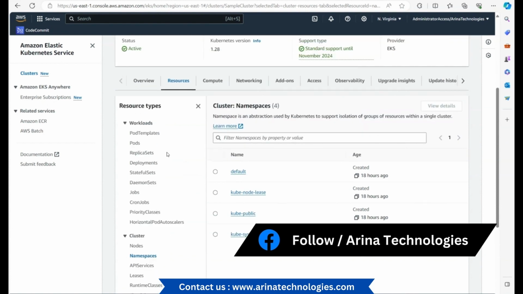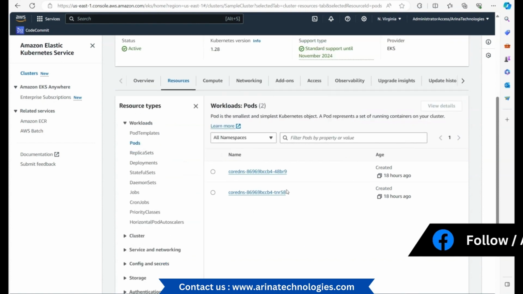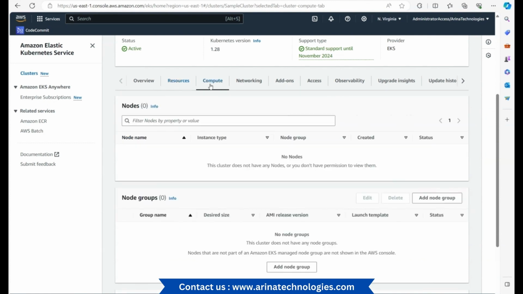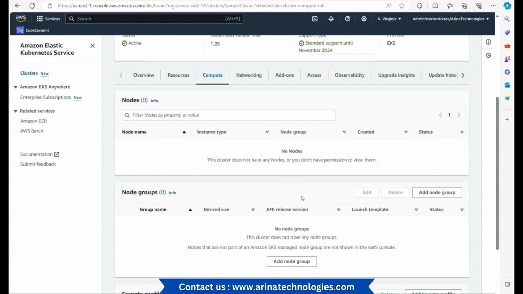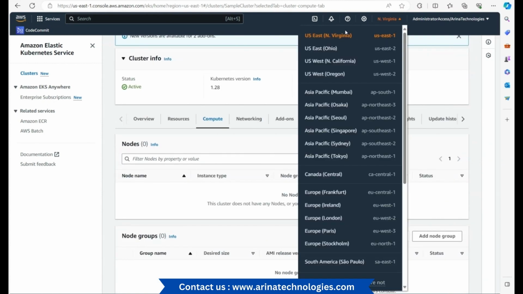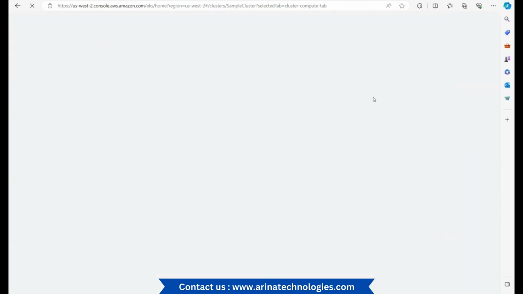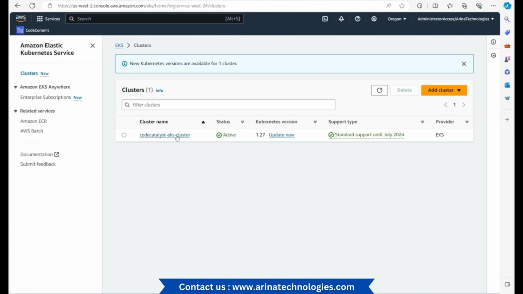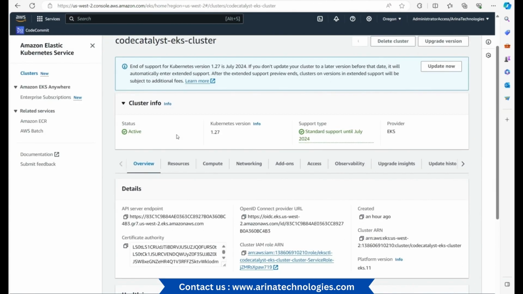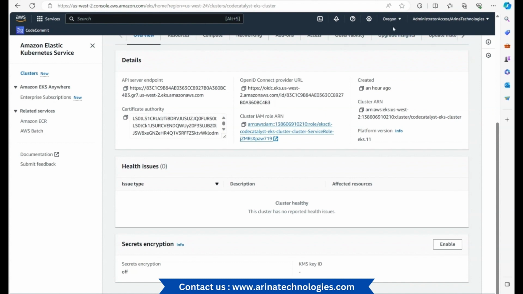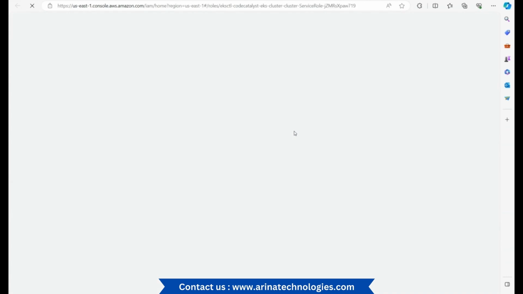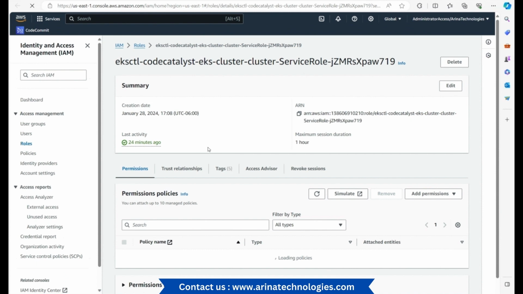And if I go to workloads, I can see the different pods that could be used as part of the setup. And in compute, I could have a node group created. Actually, I'm sitting in Virginia. Let me go to Oregon, because that's where I had created the cluster. This is the cluster I had created for this particular purpose. These are the different regions where we could have the setup. This is the role that was created as part of the cluster. Let me quickly show you the permissions that it requires.